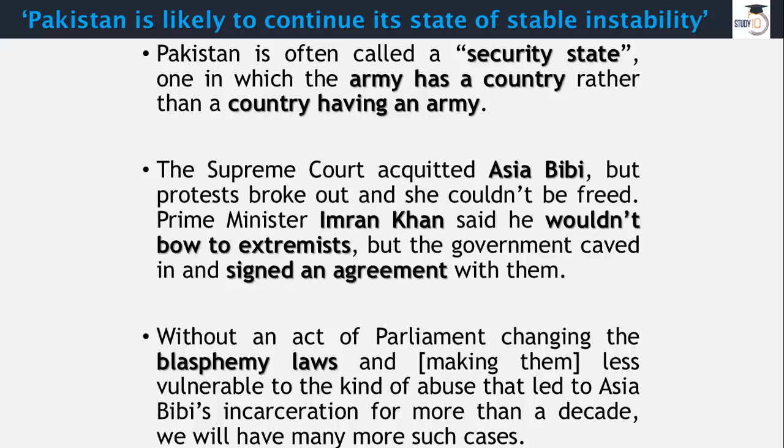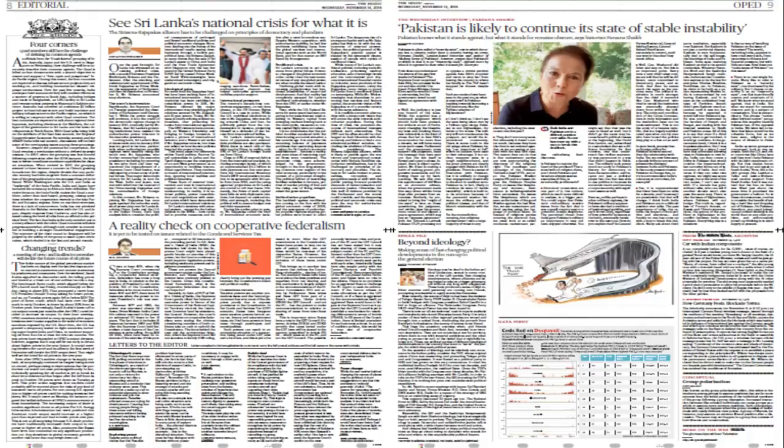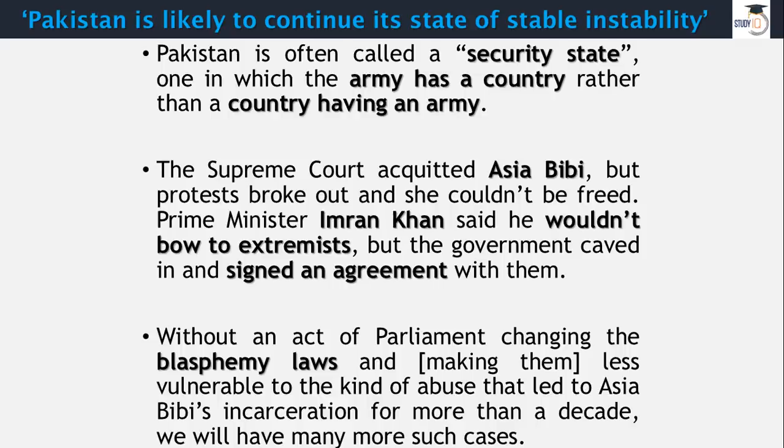This is an article, basically an interview of a historian from Pakistan, and we are going to quickly go through it. The thing with Pakistan is that Pakistan is often called a security state, right? An army having a country, rather than a country having an army. So that's the situation, the army having a country. That's what Pakistan is all about.